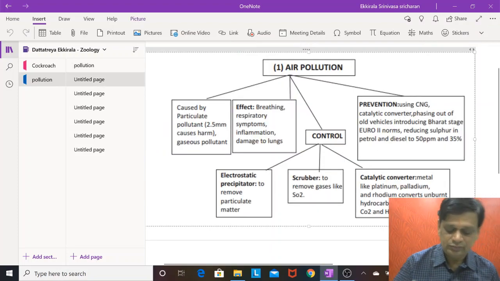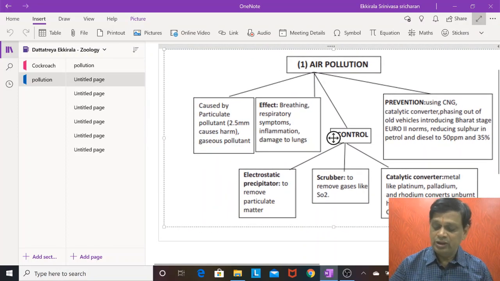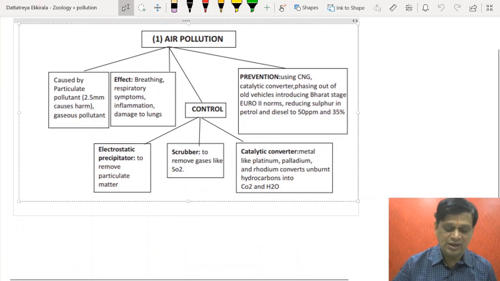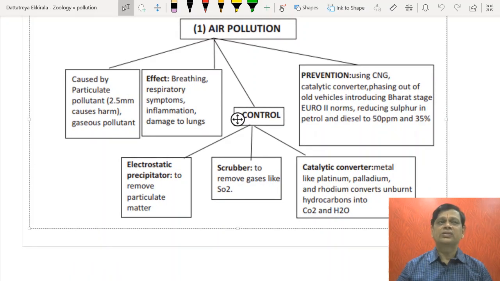Now, air pollution has many causes, like particulate matter. Aerosol particulates of less than 2.5 micrometers are dangerous, as declared by the CPCB, Central Pollution Control Board.